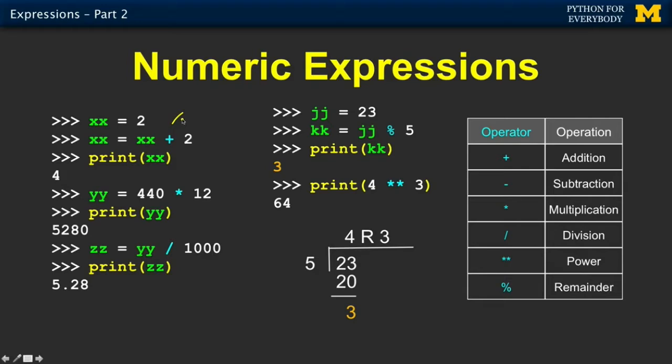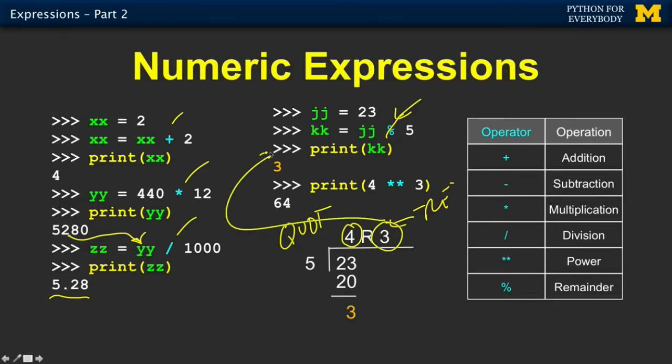I've kind of been using that without even talking about it. The multiplication and the division. So this is 5,280 divided by 1,000, which gives me 5.28. But the one that's probably the most interesting is this modulo or remainder operation. And the way the remainder operation works, in particular if this is an integer, is it does the division. So it's almost like a division, j divided by 5, but instead of giving the quotient, it gives the remainder. So 23 divided by 5 is 4 remainder 3. The 3 is what you get back.